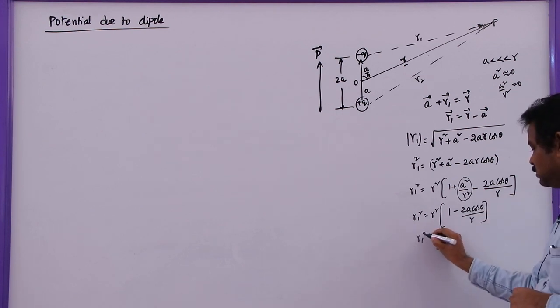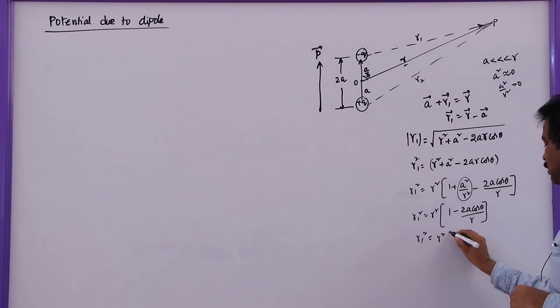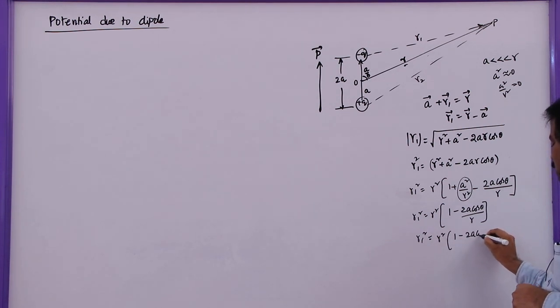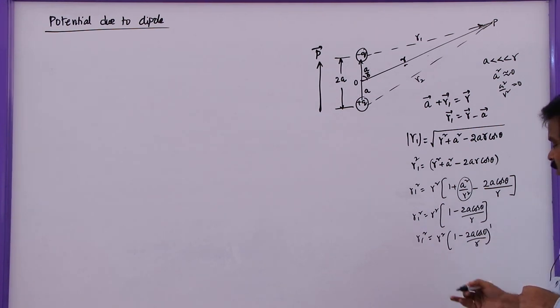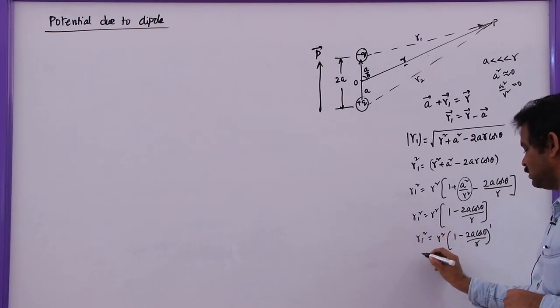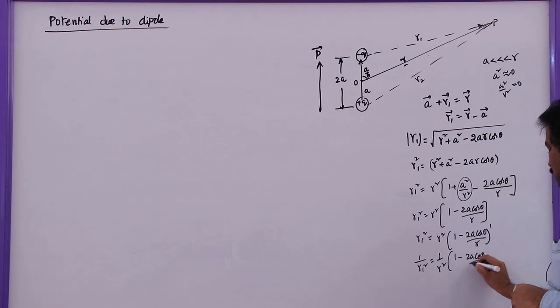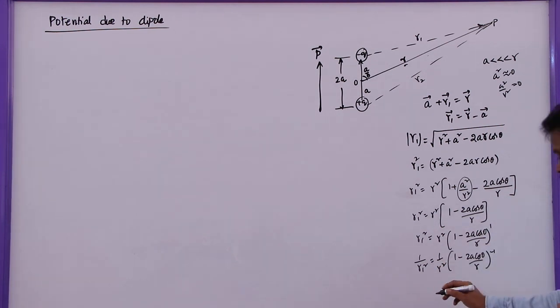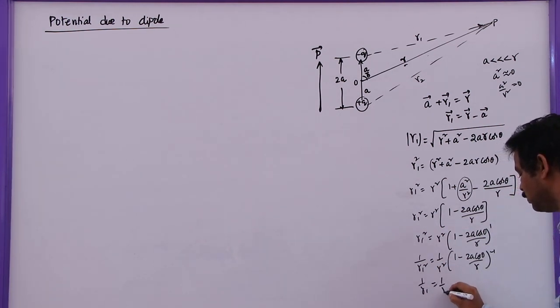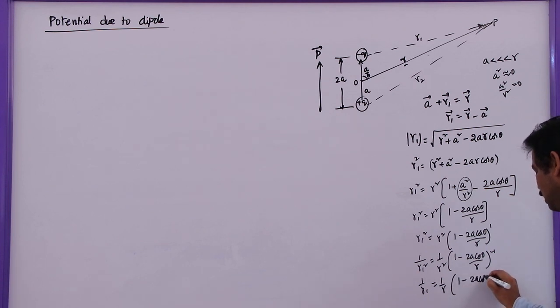Now you can write r1² is equal to r²(1 - 2a cos θ/r) whole power 1. So 1/r1² is equal to 1/r² (1 - 2a cos θ/r) whole power minus 1. Now square rooting, 1/r1 is equal to 1/r (1 - 2a cos θ/r) whole power minus 1/2.